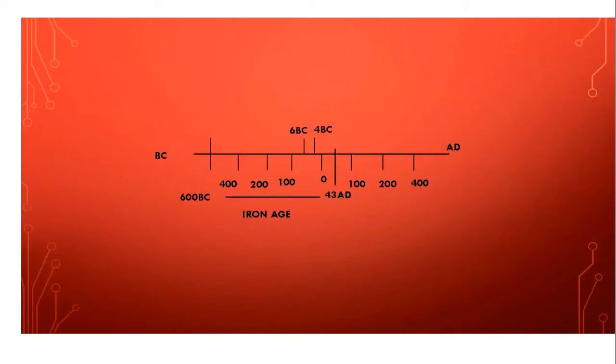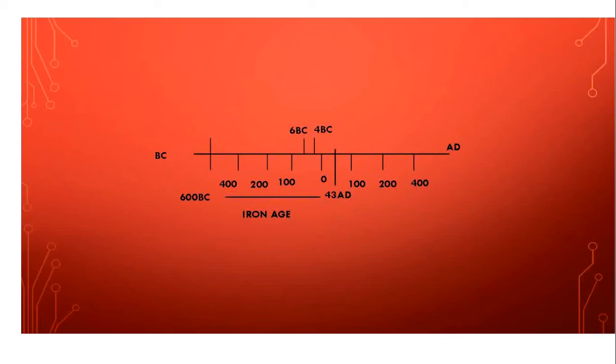So let's have a look at this number line. When we talk about the time period BC, it was the time period before Jesus Christ was born. And when we talk about the time period AD, this is the time period after the birth of Jesus Christ. The time period from 6 BC to 4 BC, we move in the number line from higher to lower.